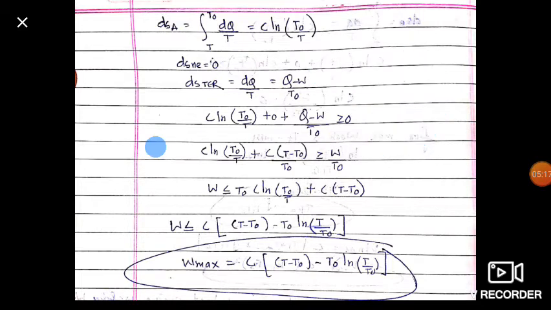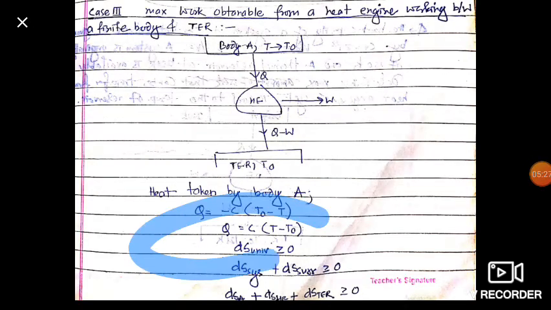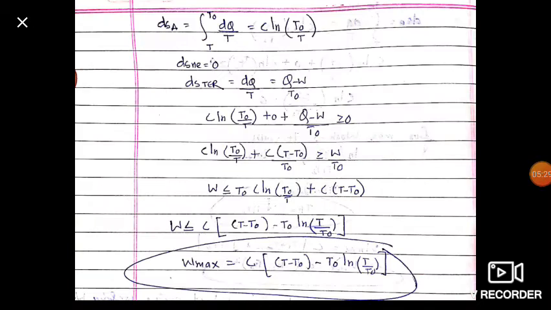Dear friends, C ln T naught upon T plus, here Q is equal to C into T minus T naught. So we write C into T minus T naught upon T naught, and the minus W upon T naught goes to the other side and becomes plus.